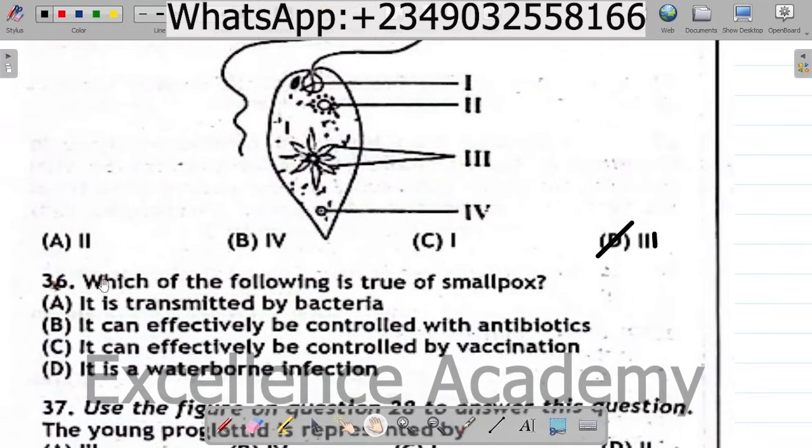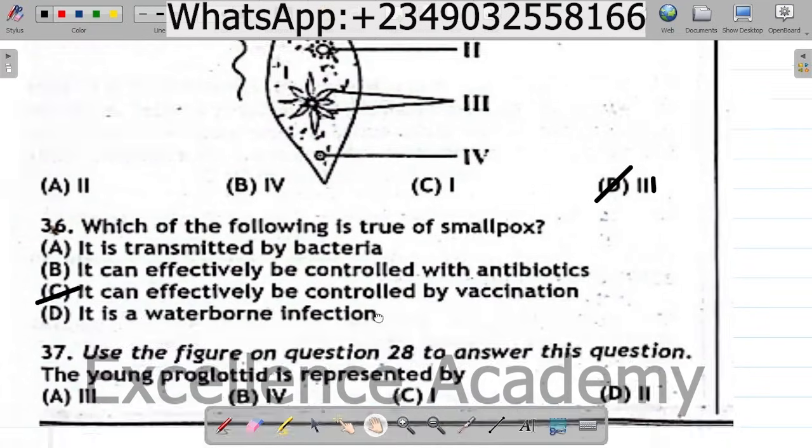Question 36. Which of the following is true of smallpox? A. It is transmitted by bacteria. B. It can effectively be controlled with antibiotics. C. It can effectively be controlled by vaccination. D. It is a waterborne infection. The correct option is C. It can effectively be controlled by vaccination.